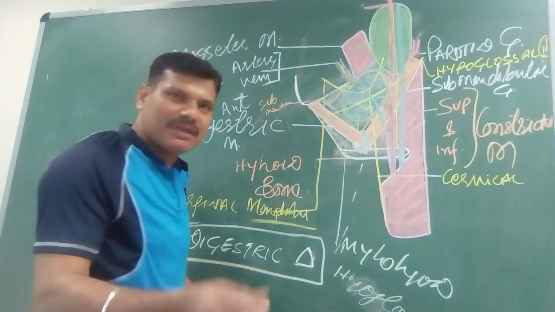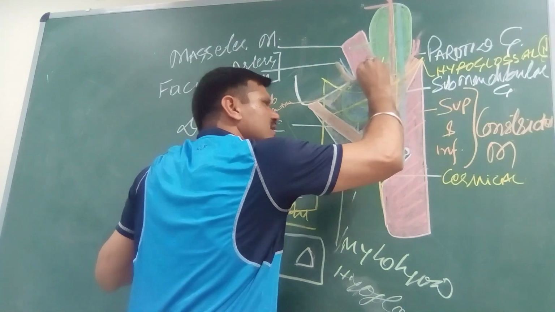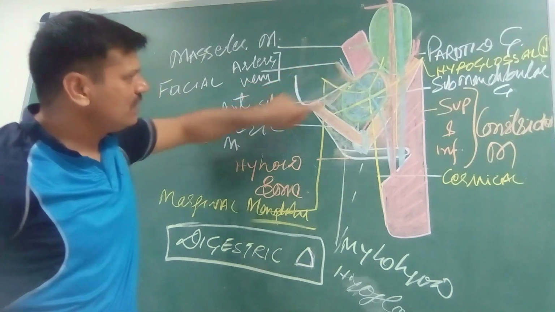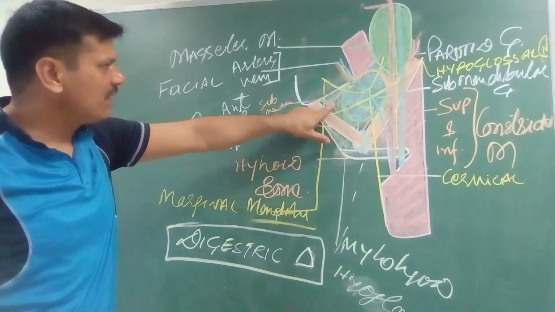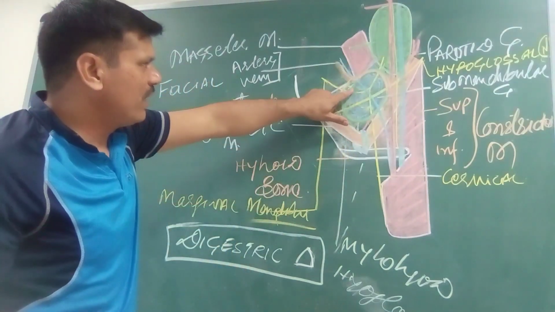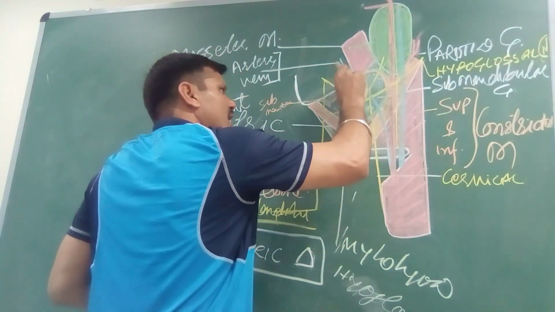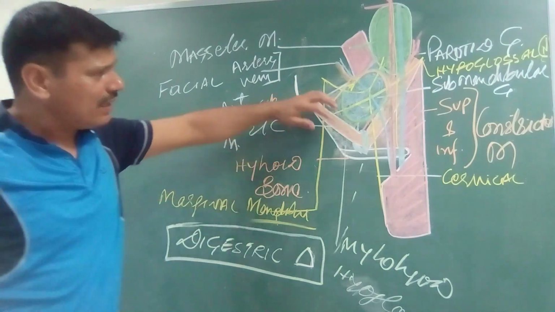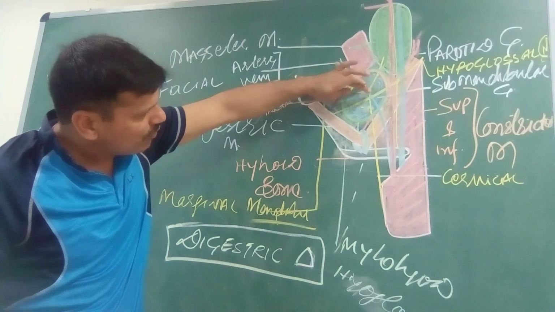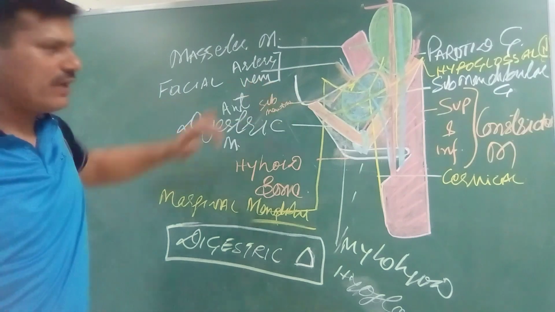The facial artery is palpable, and it comes with an S-shaped course. It encircles the submandibular gland. This is the submandibular gland, and one branch of the facial artery is the submental artery, and another one is the mylohyoid nerve, which is also a content, from superficial to deep. This is the mylohyoid nerve. Then, superficially in the lower part, this is the hypoglossal nerve, which is also a content of the digastric triangle.